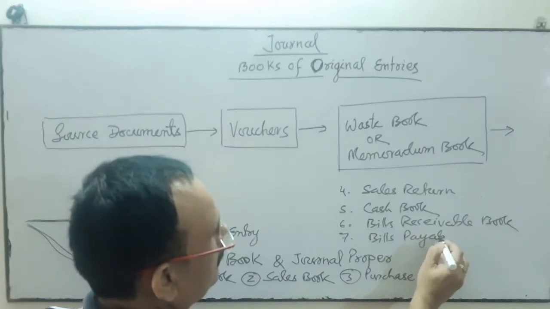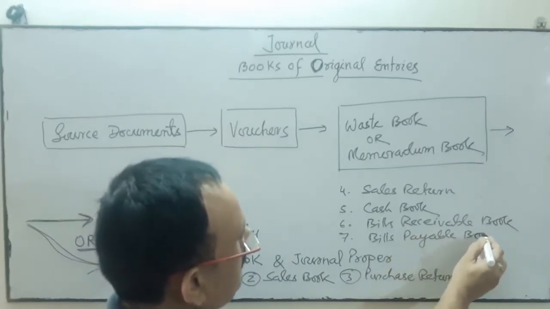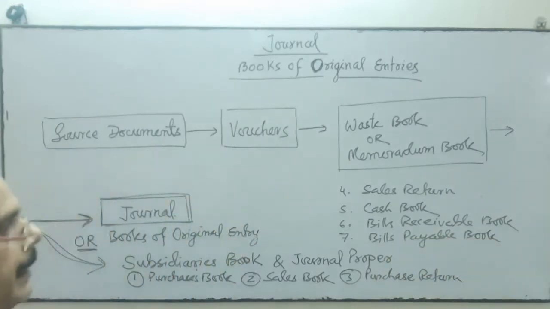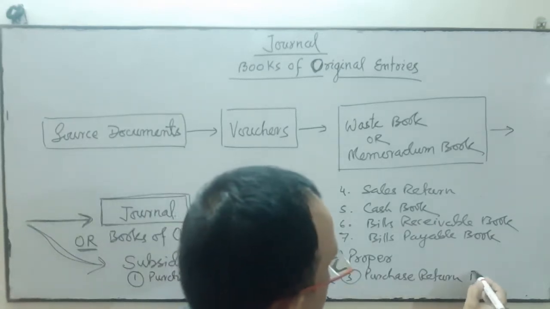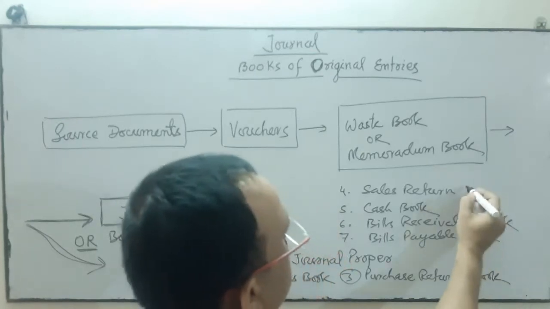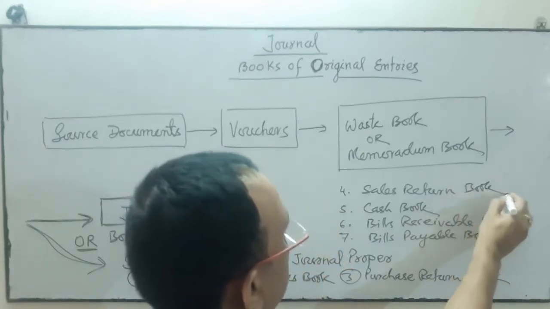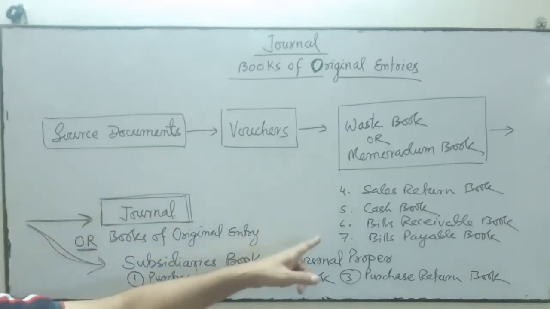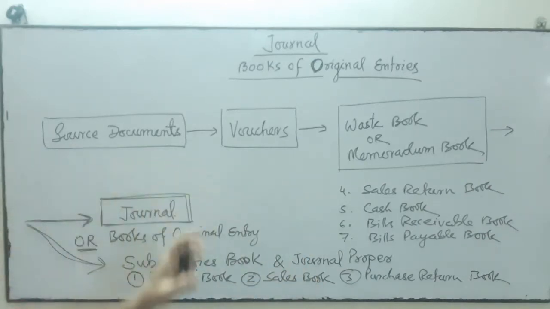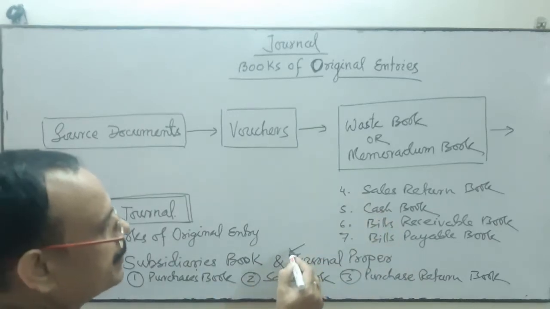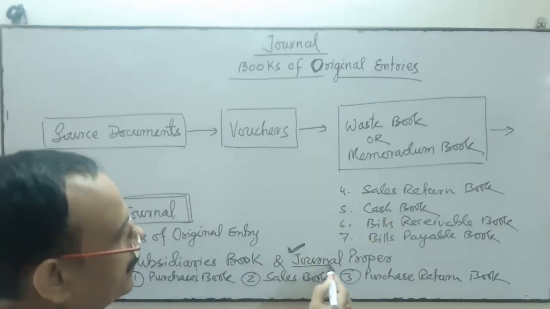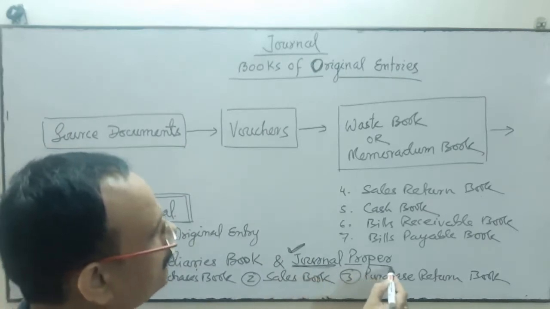And the transactions which do not find a place in any of these subsidiary books, these are the subsidiary books: purchase book, sales book, purchase return book, sales return book, cash book, bills receivable, bills payable. The transactions which do not find a place in any of these subsidiary books are recorded separately in the form of journal.